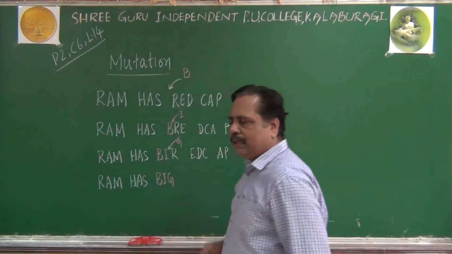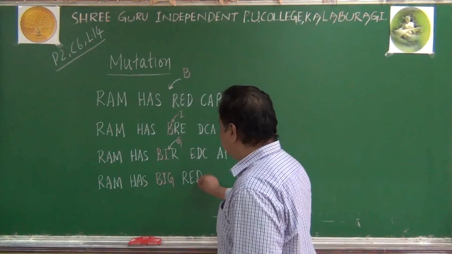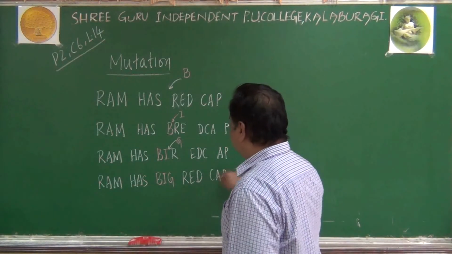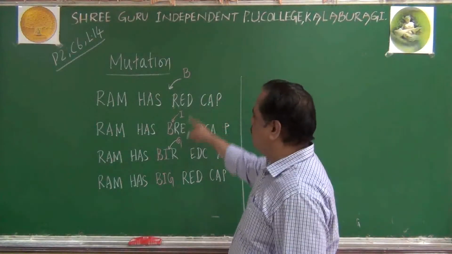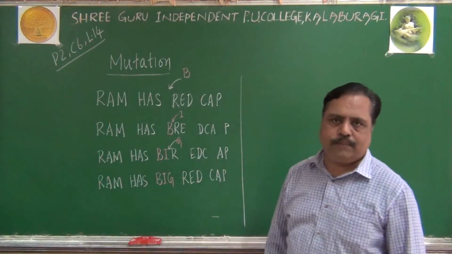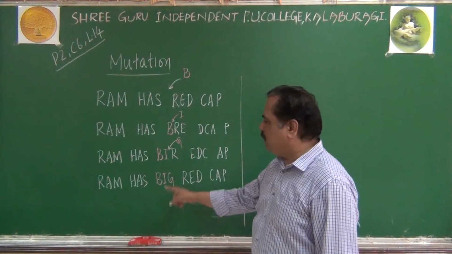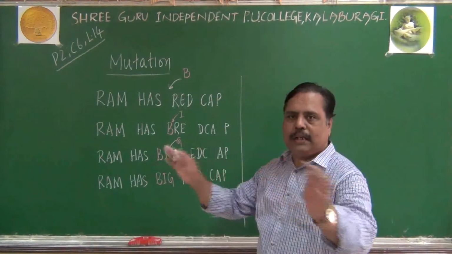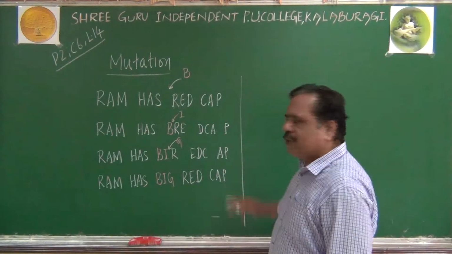Now the letters will become RED and CAP. Try to get the difference between the first sentence and the last sentence. Ram has a red cap, whereas here it has become Ram has a big red cap. Now you are changing the meaning of this sentence.